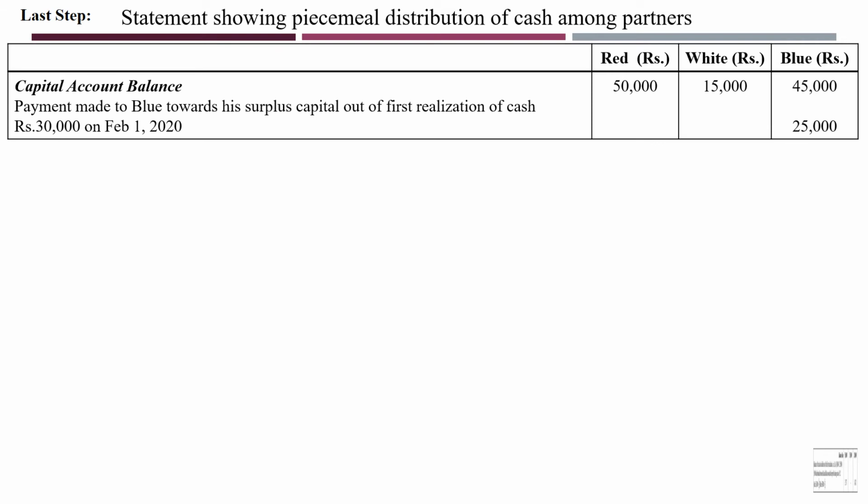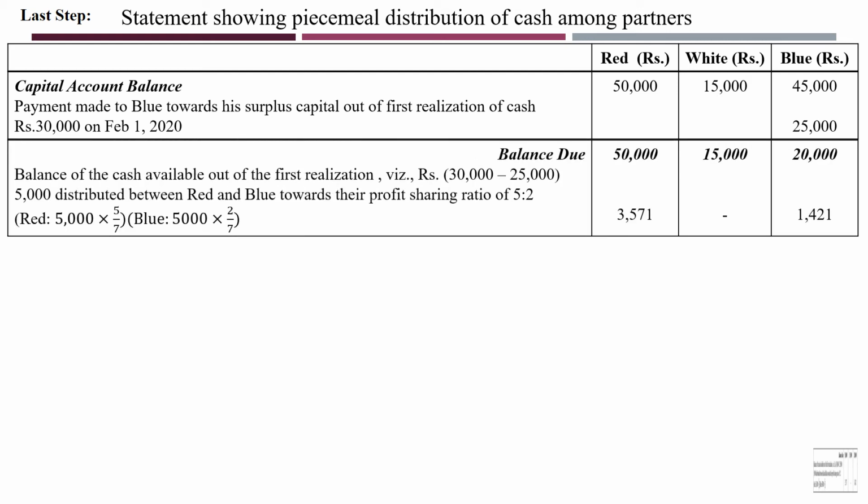Okay, first payment is made to Blue. Why? Because he is the partner who has the highest surplus. In the second stage we got a surplus for him of 25,000. That should be deducted first. Remember that second stage surplus, 25,000, should be deducted first. Then you find out the balance due now. In case of Red, the balance due is 50,000. In case of White, it is 15,000. In case of Blue, 45,000 minus 25,000, only 20,000 is left.